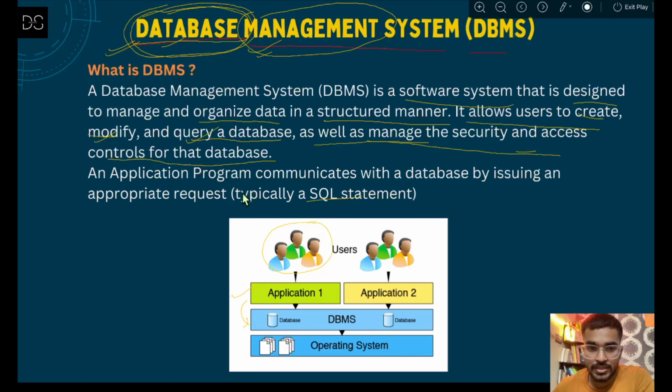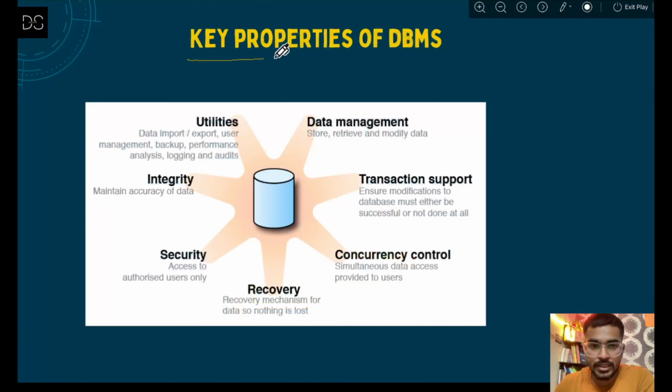So an application program communicates with the database using an appropriate request, typically a SQL statement. Whatever query you write using the SQL language is called a SQL statement. And to manage this database management system, there are some operating systems on which this DBMS works. Next we are going to look at the key properties of DBMS. So what are some of the properties of DBMS?